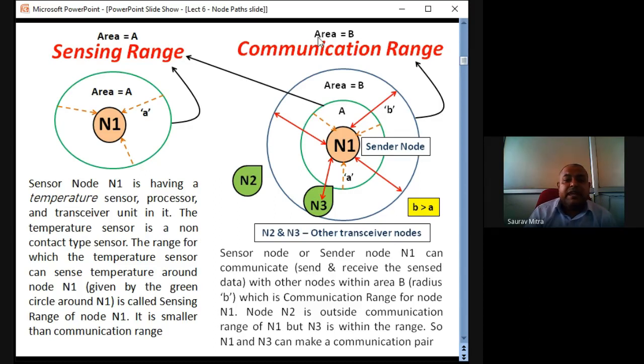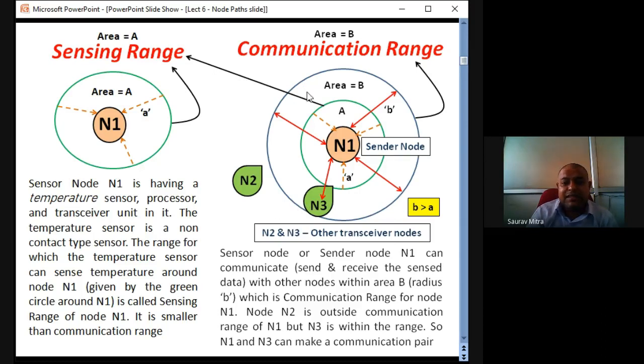So communication range is area B, whereas sensing range is area A, and communication range depends on the length of this B, small b, which depends on what type of communication technology we are using. If you are using communication technology like ZigBee, it will be around 100 meters. With 100 meters radius or distance, we can transmit the data. If we are using RF, in that case, the distance will be more.